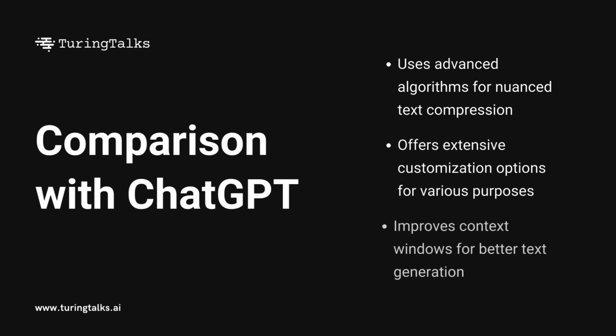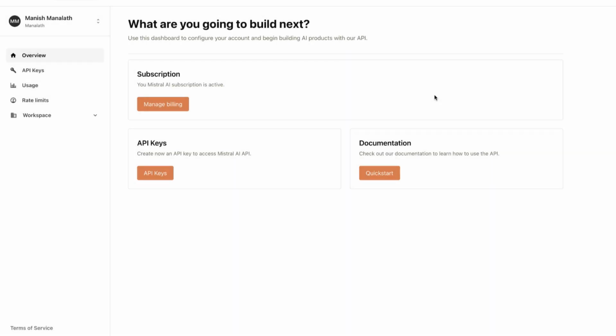And also, context windows are slightly higher in Mistral, even though ChatGPT's context window has been increasing with newer updates. Mistral models have better context windows, so these help the model process and generate text based on a larger user input. So now that we have seen what Mistral AI is, let's look at a simple code example.